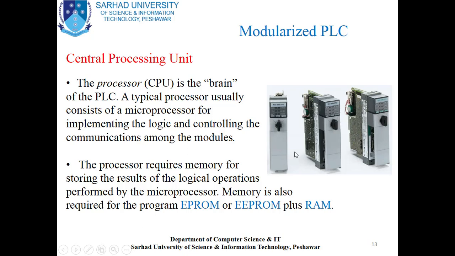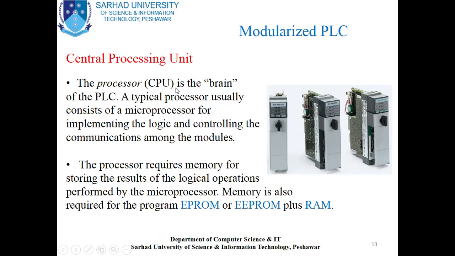Here you can see the central processing unit. These are the CPUs of PLC. So what is the function of the CPU? The processor CPU is the brain of the PLC. A typical processor usually consists of a microprocessor for implementing the logic and controlling the communication among the modules.